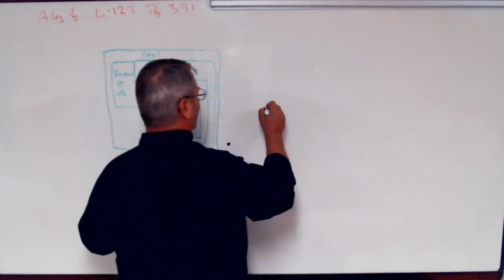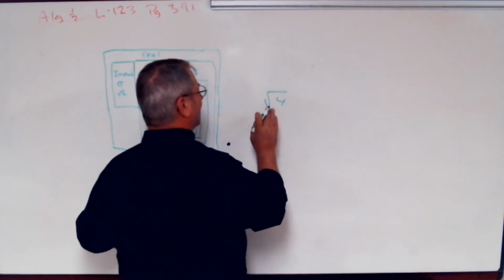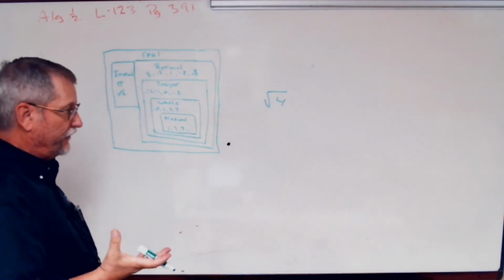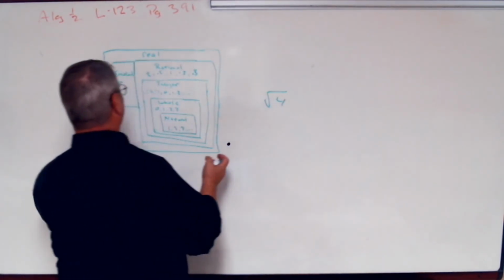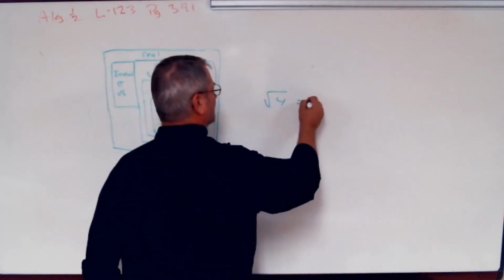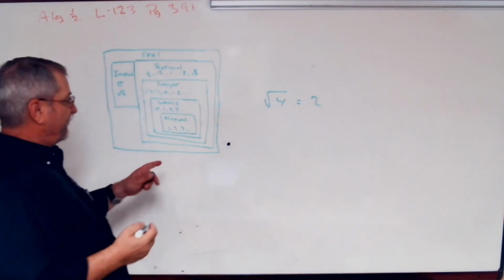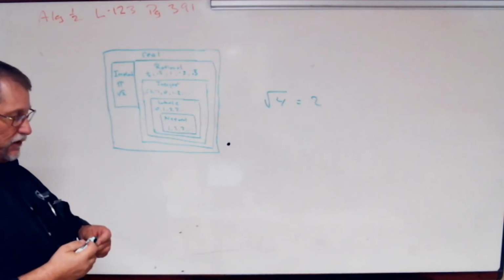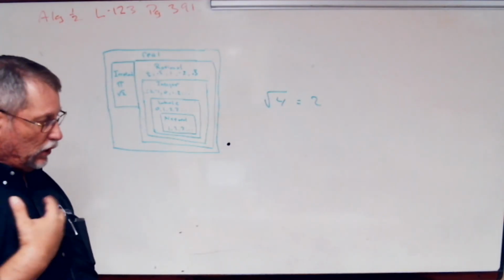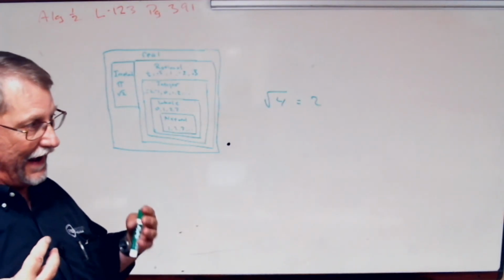Don't be fooled by this. What is this? That is not an irrational number. Just because it's a square root doesn't make it irrational, because that square root of 4 is actually a natural number. So don't be fooled by that. Look at them to see what they are, and have fun.